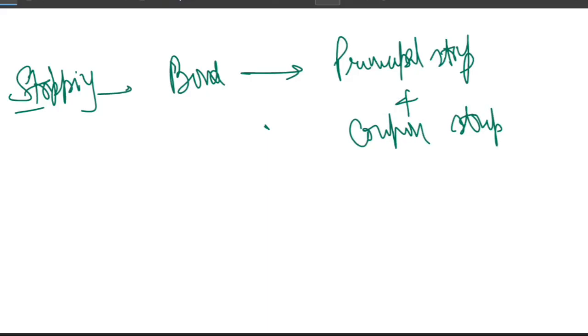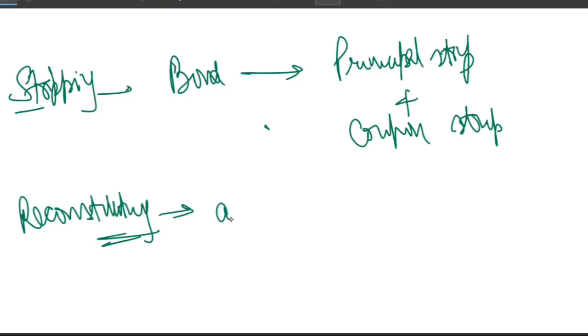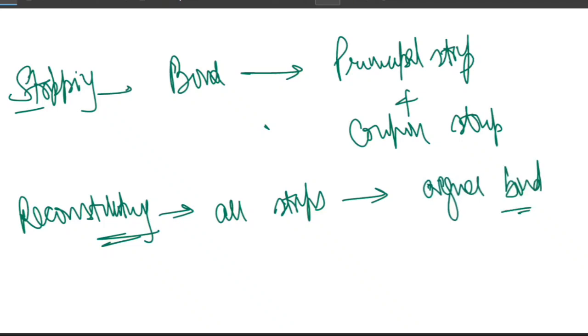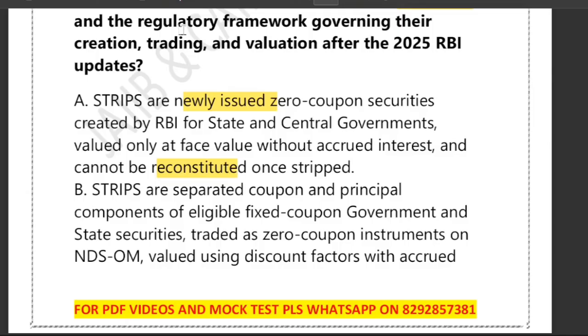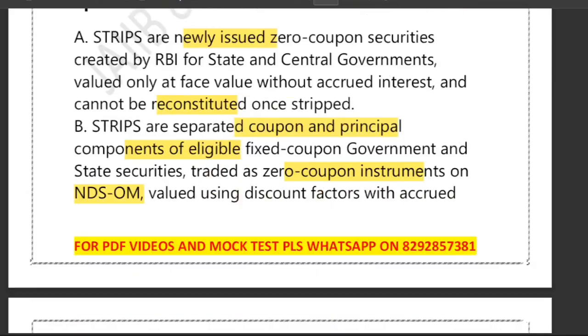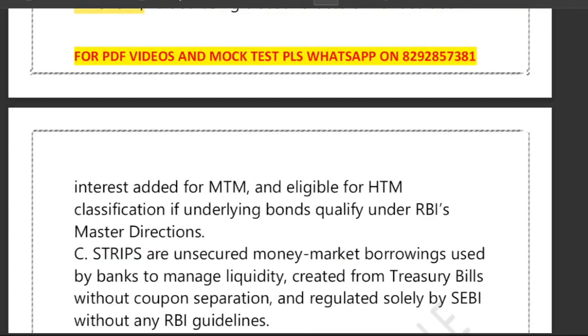That's called stripping. The second thing that we do is called reconstituting, which means recombining all the strips back into the original bond. And if we look at option B, that is what it's saying. They separate the coupon and principal components of an eligible fixed coupon government security. They are treated like a zero coupon instrument on NDS-OM, valued using discount factor, and eligible for HTM classification. Exactly. B is the correct one.